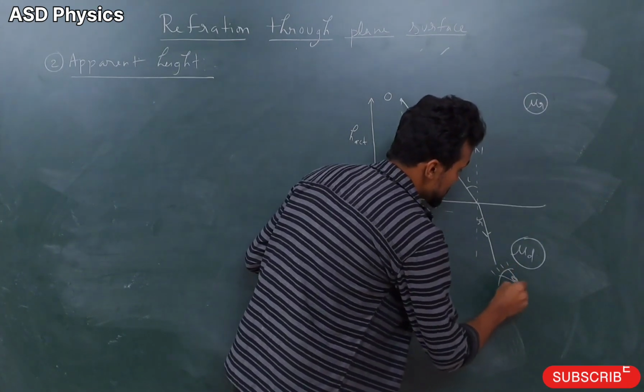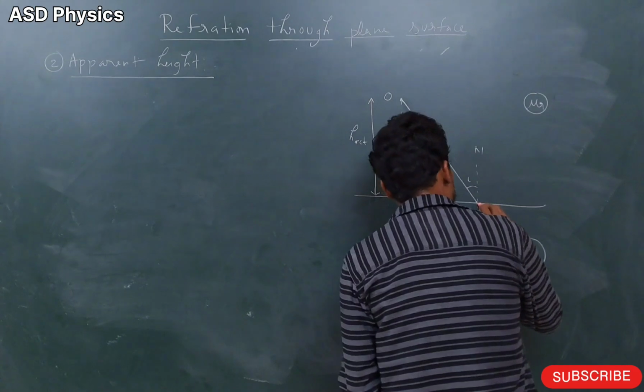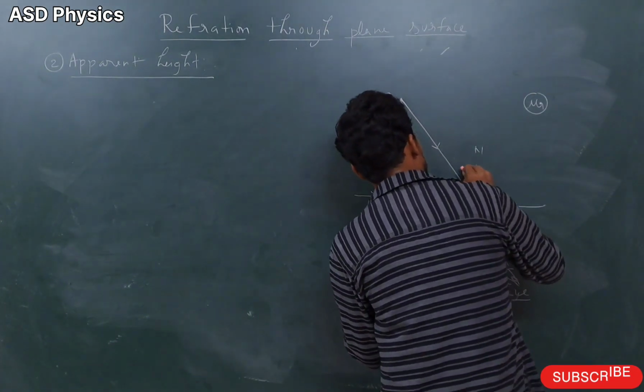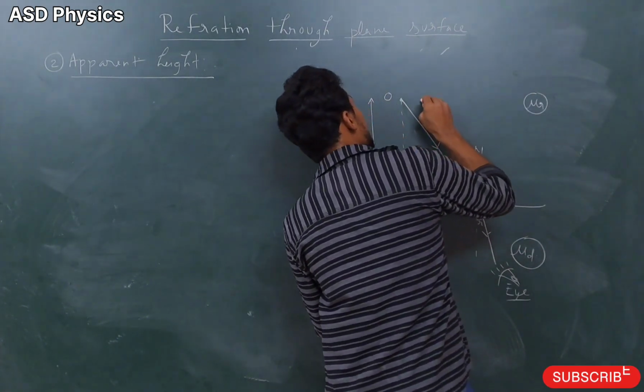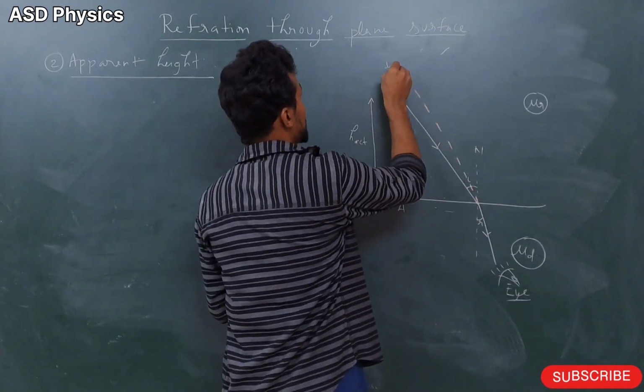The human eye can see in which line? Straight line only. Okay, so see here please. This ray, I'll just take here, just straight. I have just used a different color chalk like this here. Okay, so this is the eye here.